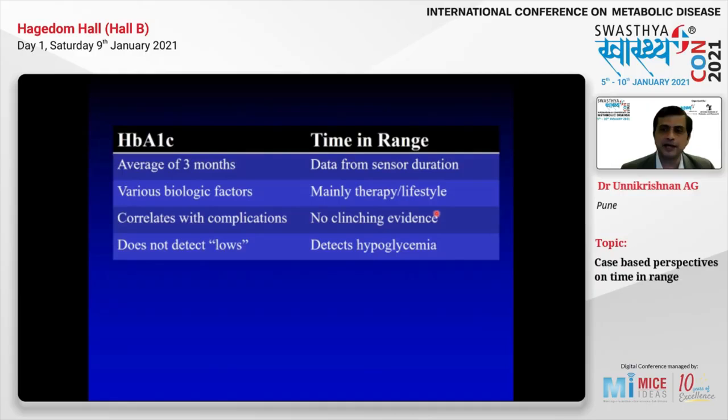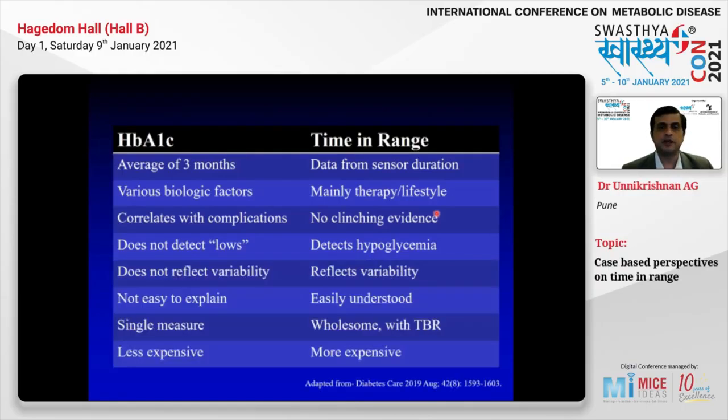So how do you compare time in range with HbA1c? HbA1c is the average of 3 months. Time in range gives you the data from the sensor. HbA1c is interfered by various biological factors. Time in range is mainly interfered only by treatment or lifestyle.